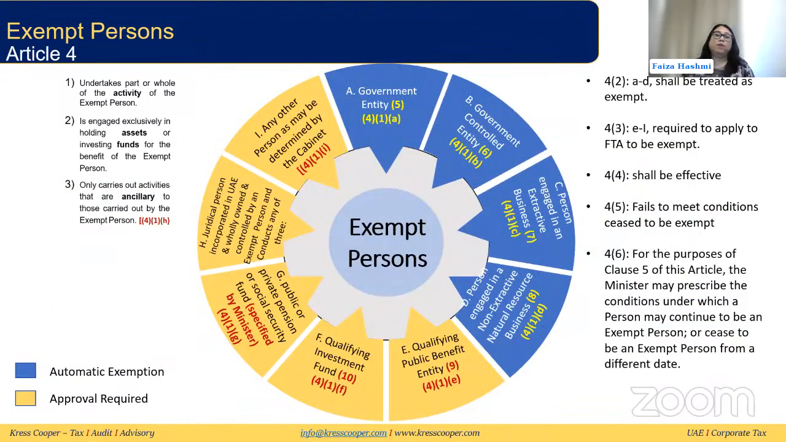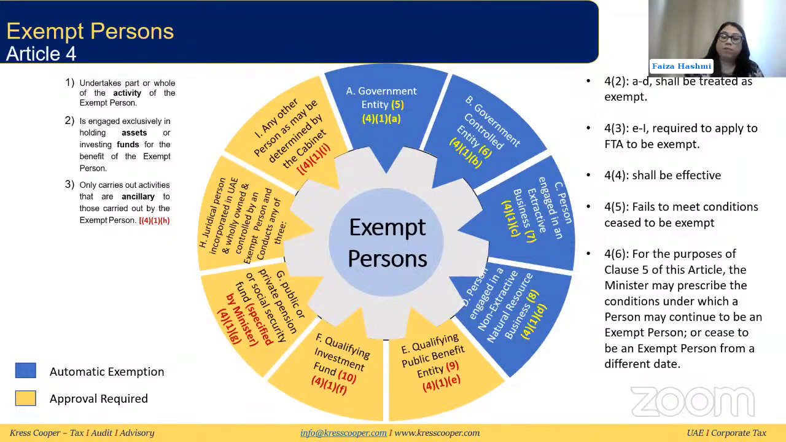So now under the corporate tax law, like we said, certain people have been given this exemption from corporate tax. Who are those people? There are these categories. One is a government entity. Government entities are exempt from corporate tax. Government controlled entities doing mandated activities are also exempt. Then persons engaged in extractive business are also exempt. Persons engaged in non-extractive natural resource business are also given this exemption.